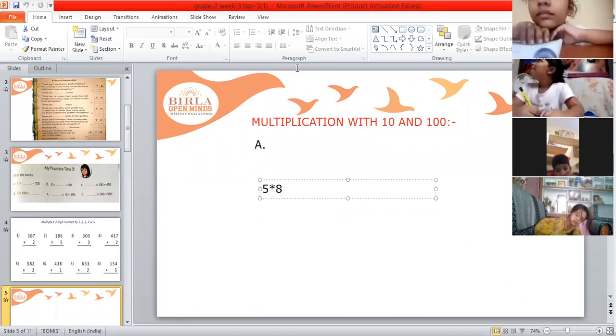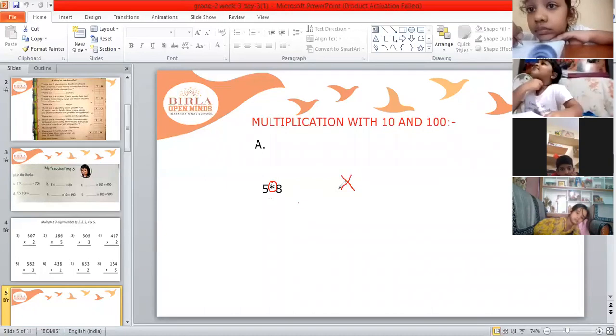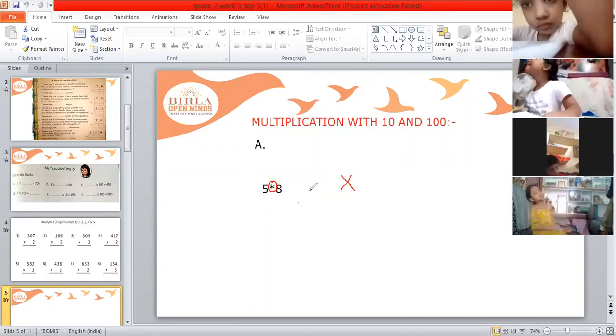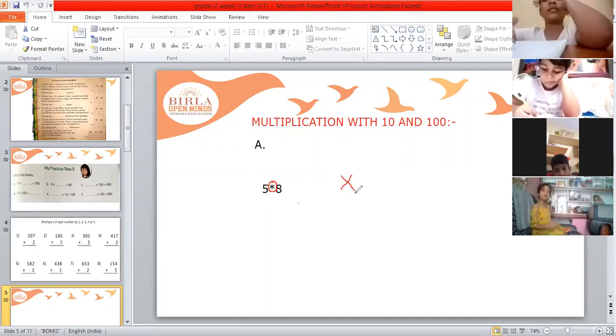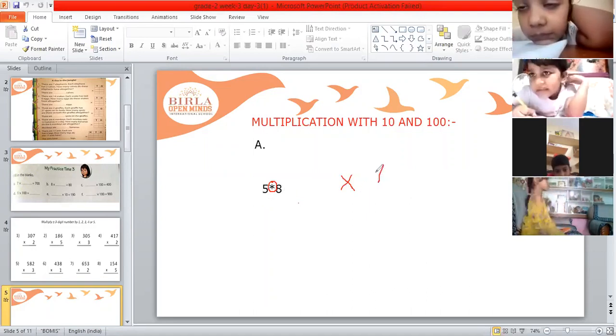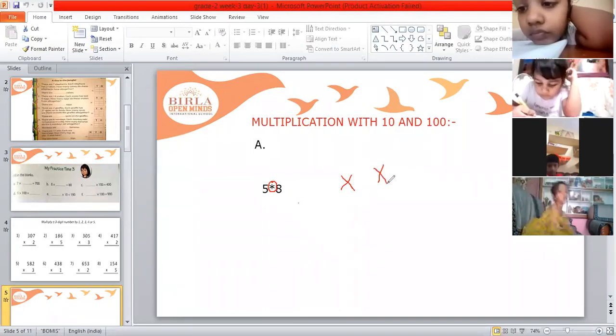I wrote 5 multiplied by 8. You can see it looks like a star, but this is a multiplication symbol. I don't have this symbol on my keyboard, so I will make a star, and you have to make the multiplication symbol like a cross, as I made with red color. Remember this.